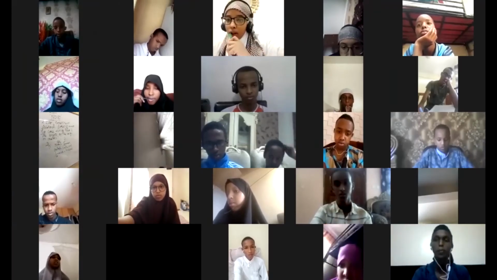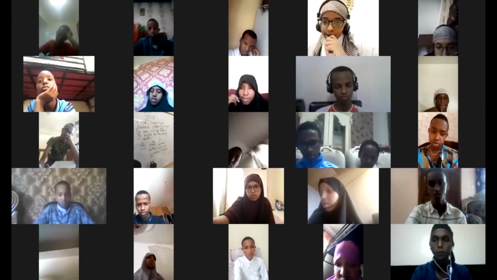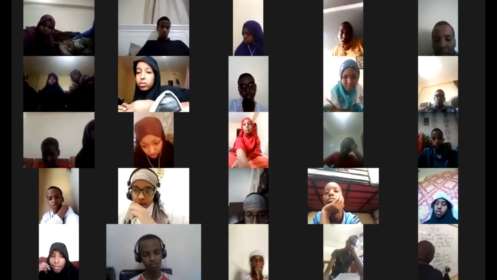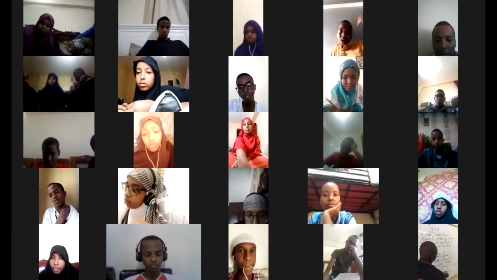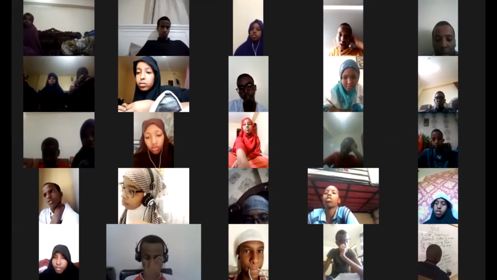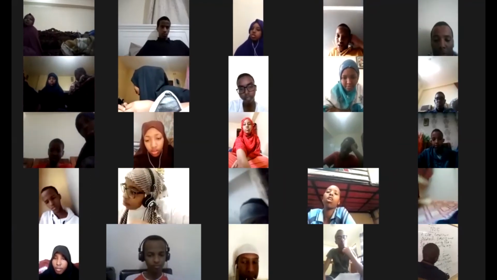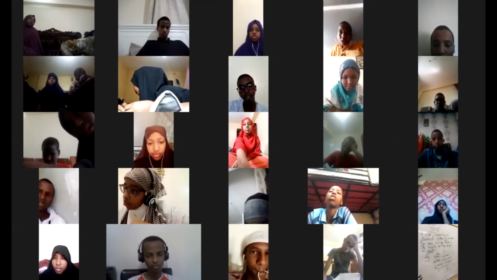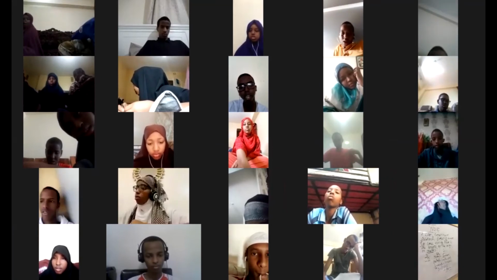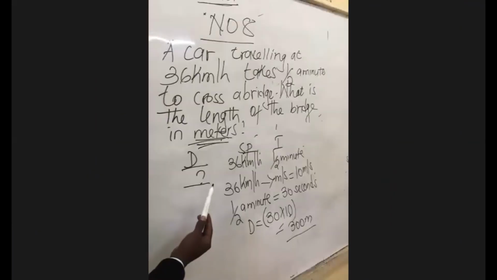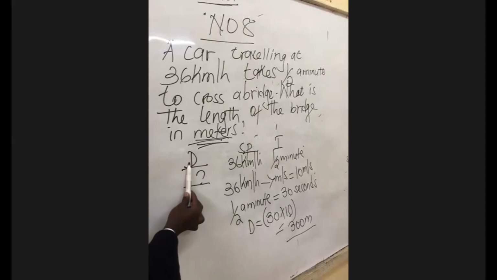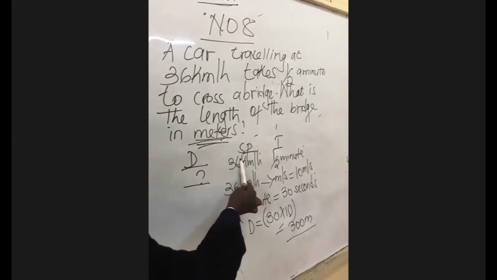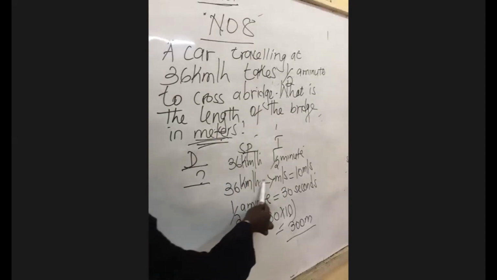So here distance will be 30 multiplied by 10, which will be 300 meters. That's what they wanted here. First of all, if they want it in meters, change 36 kilometers per hour to meters per second.